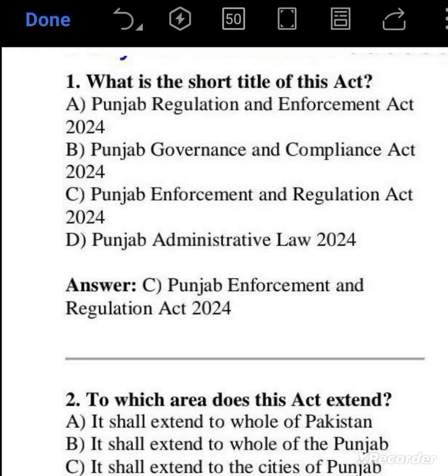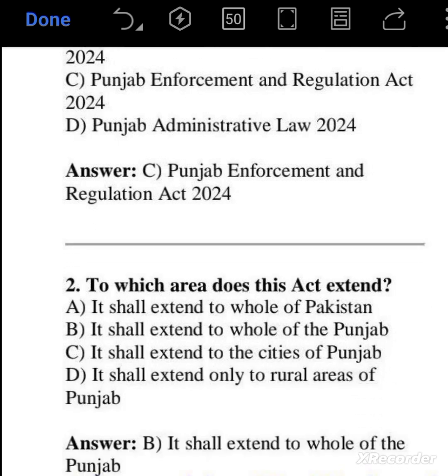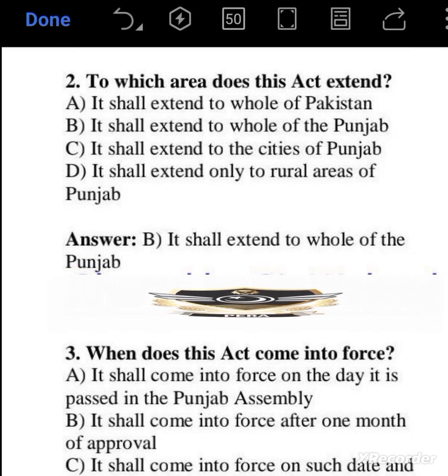1. What is the short title of this act? Option C is correct. Punjab Enforcement and Regulation Act 2024 is the short title of this act. To which area does this act extend? So option B is correct. It shall extend to the whole of the Punjab.